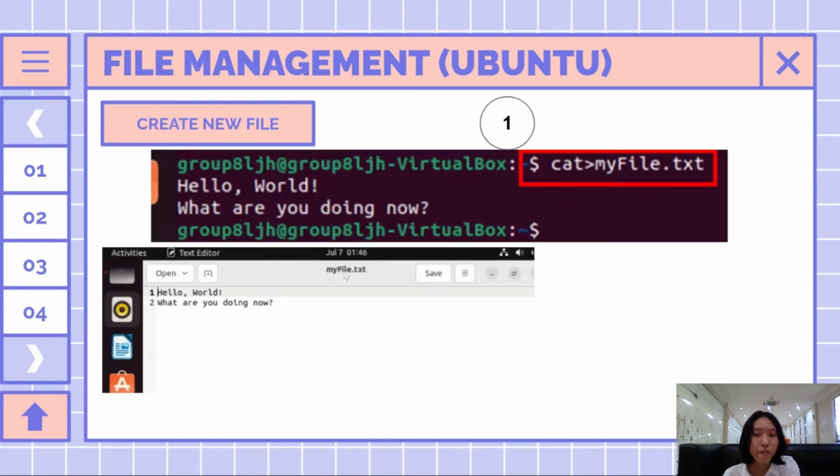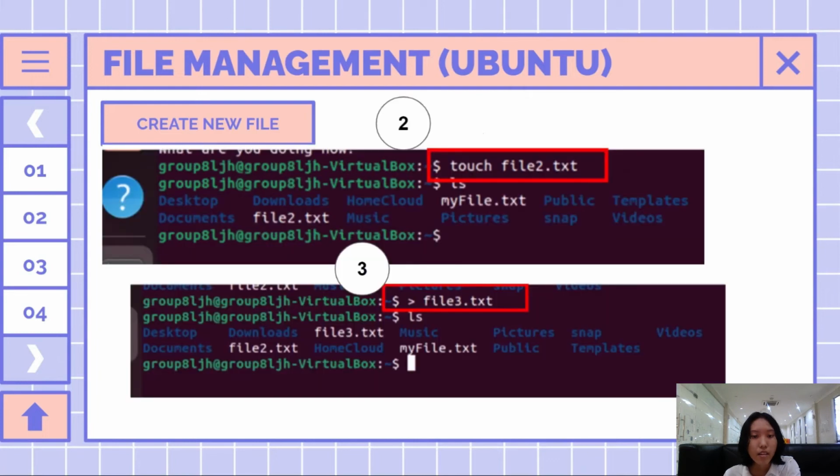To create a new file, there are three ways. First is the cat command, to view the contents of the files. After writing the contents in the file, just press Ctrl plus D on the keyboard to save and exit. The second way is to use the touch command. This is used for creating simple files on the system, but it cannot write the contents through the terminal.